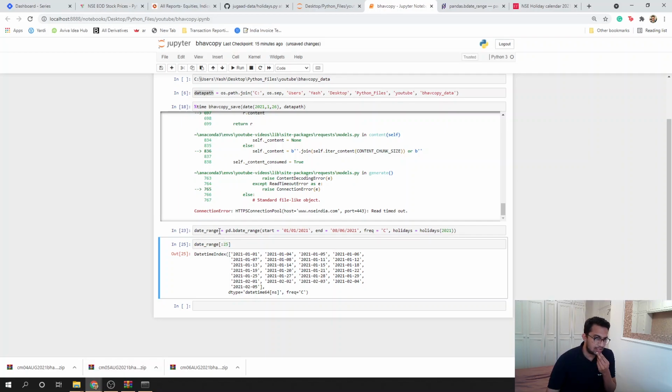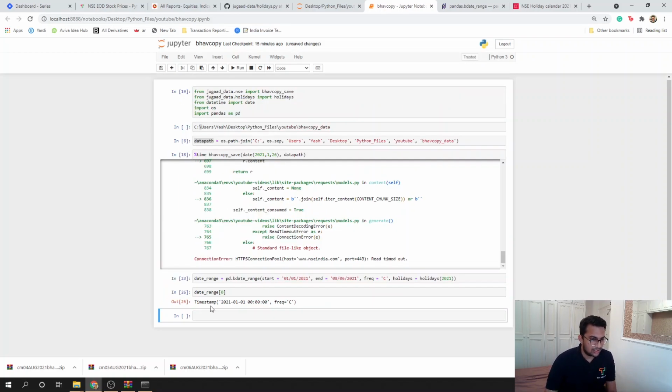Now, let's just name it. So date range is fine. Let's just look at date range 0. Now this is in the timestamp format. As you can imagine, the Jugaad data Bhavcopy save function needs it in this format. If I give this timestamp format, let's see what happens.